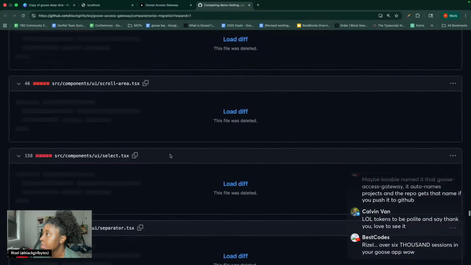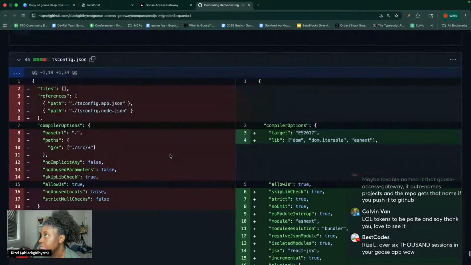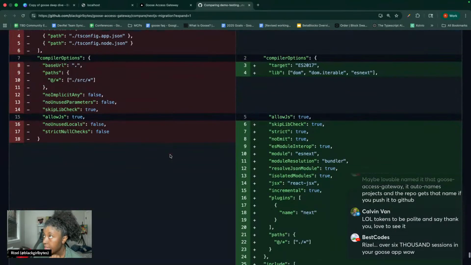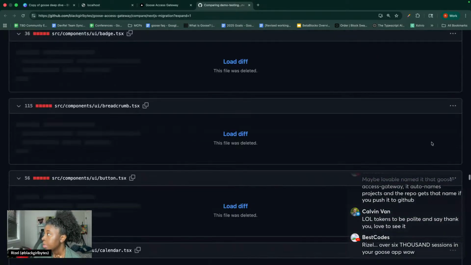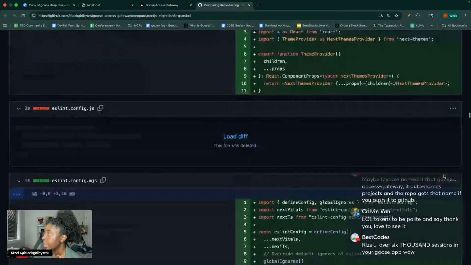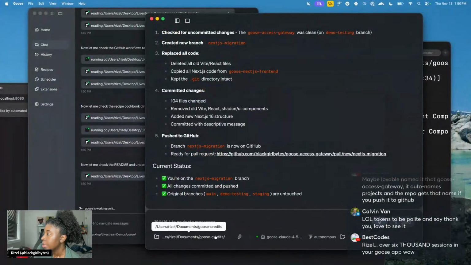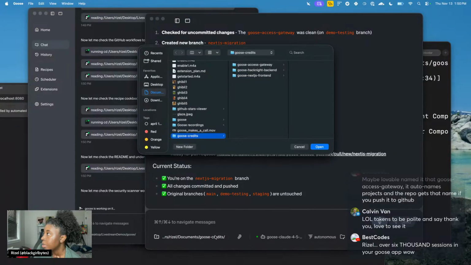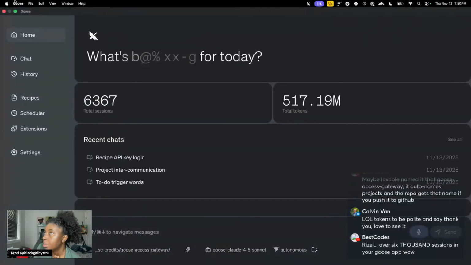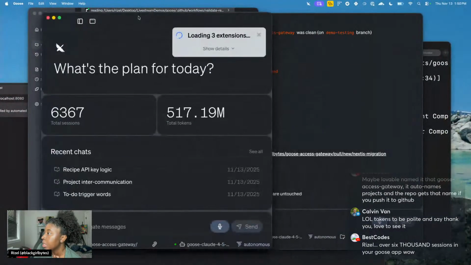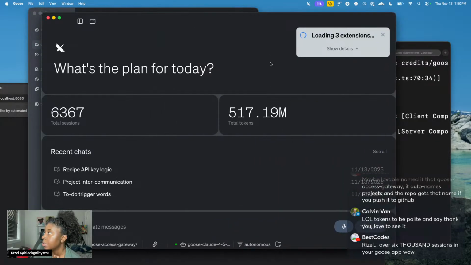Everything looks pretty much good to me. I don't see anything that is making me particularly nervous. All right, so now that I have a branch for this, I'm going to switch directories, open it up, and then exit this, and I'm going to make a goose hints file or add to my goose hints file.